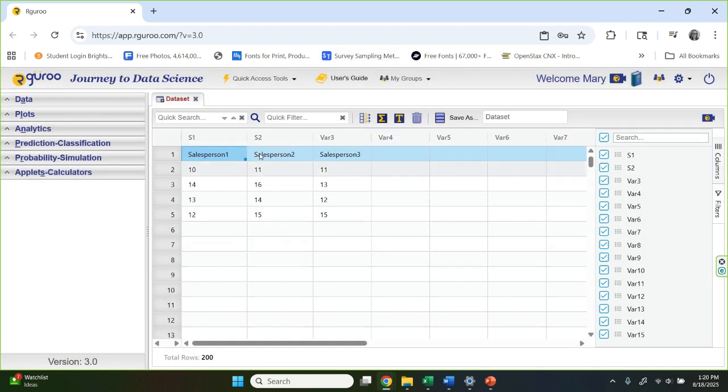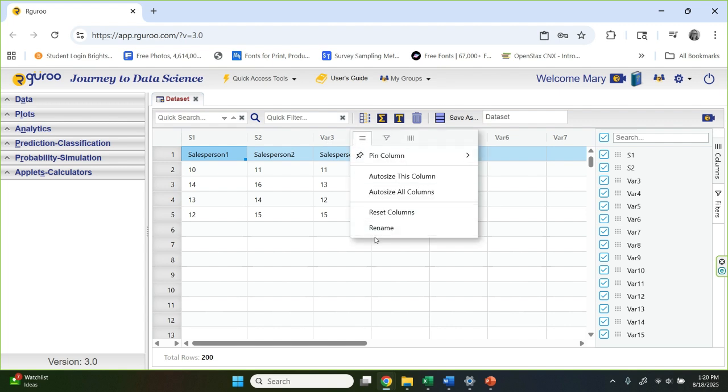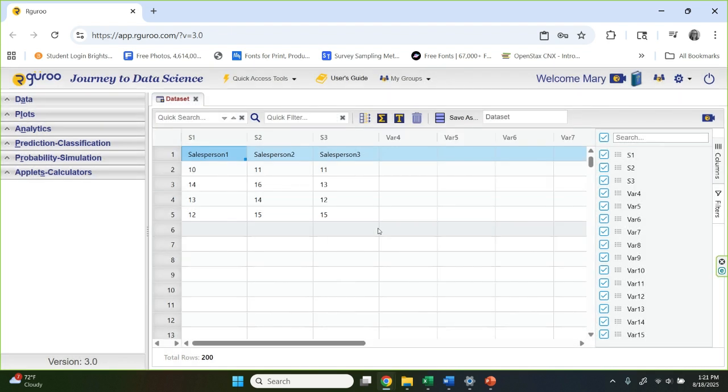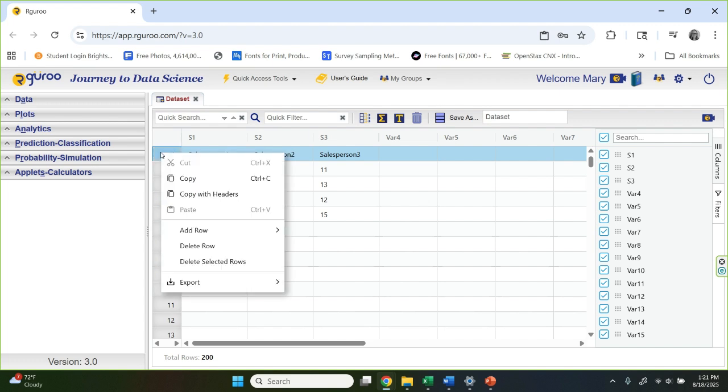And then the third to S3 for salesperson 3. Okay, and now I'm going to remove this row. I do not need the row here with the row titles that ended up in an actual data row, not up at the top. So I will remove this row, delete it.